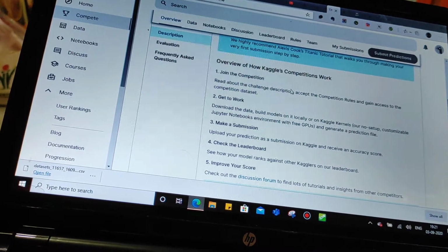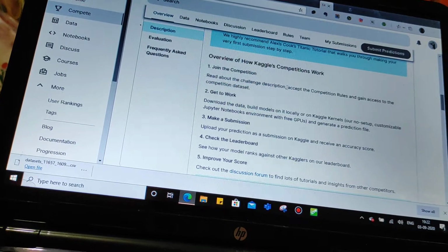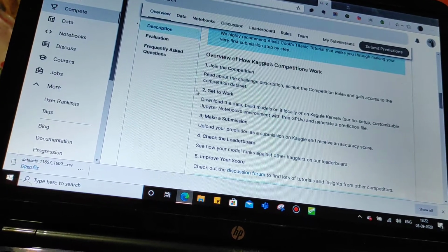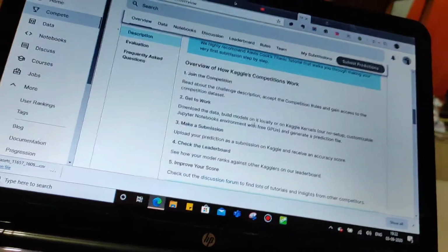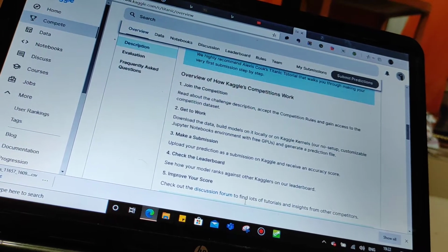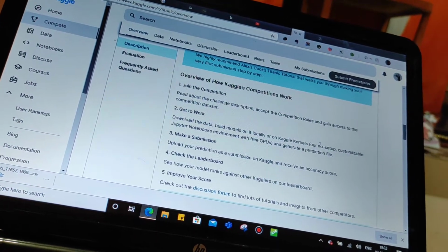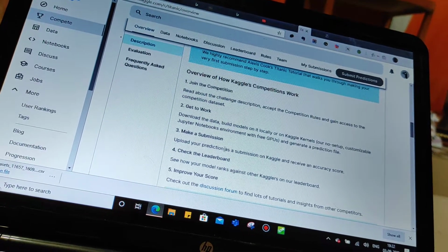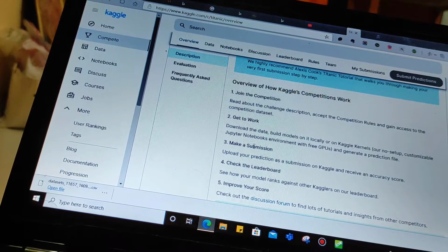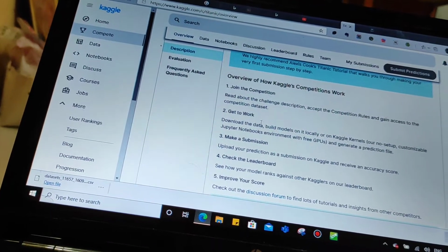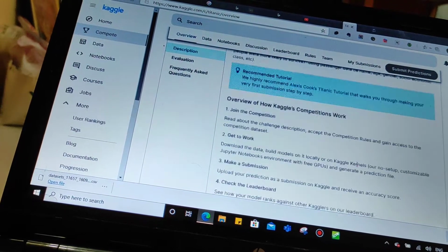First we have to join the competition. You have to read the challenge description. Then we have to download the data. As I told you, build the models on it locally, either in a Jupyter Notebook or in the Kaggle kernels, and then make a submission. After you think that your answer is correct, you have to make a submission. That is where you submit predictions.